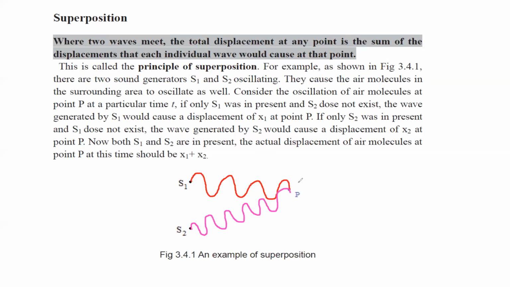When one wave's crest joins with another crest, these two waves will interfere and increase the effect of each other, so we call that interference constructive interference.